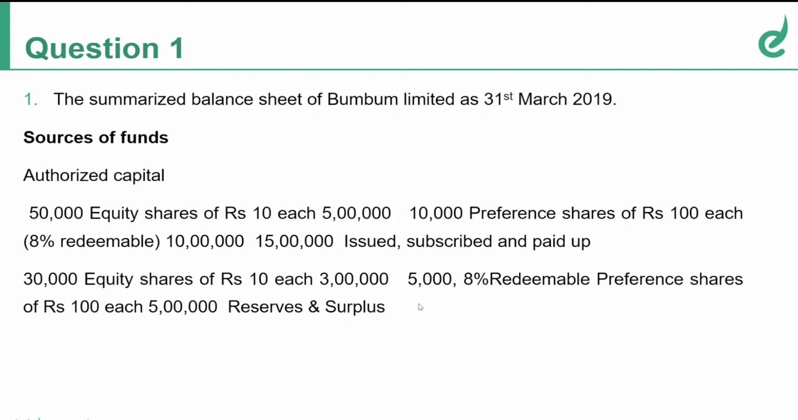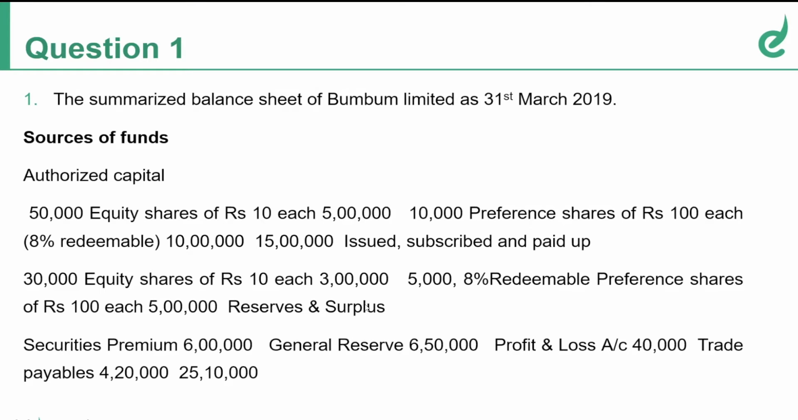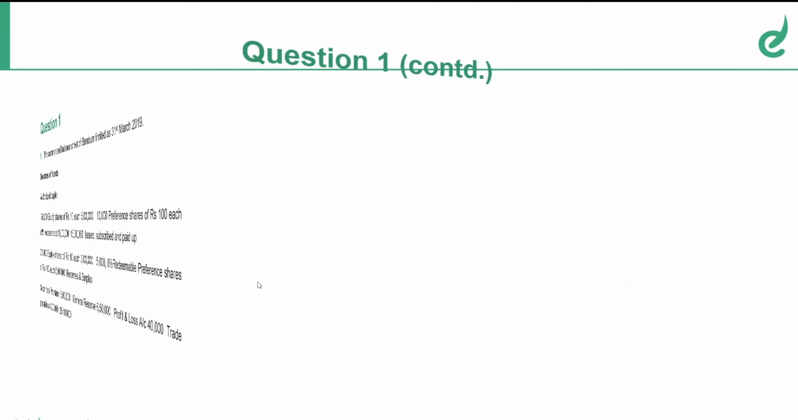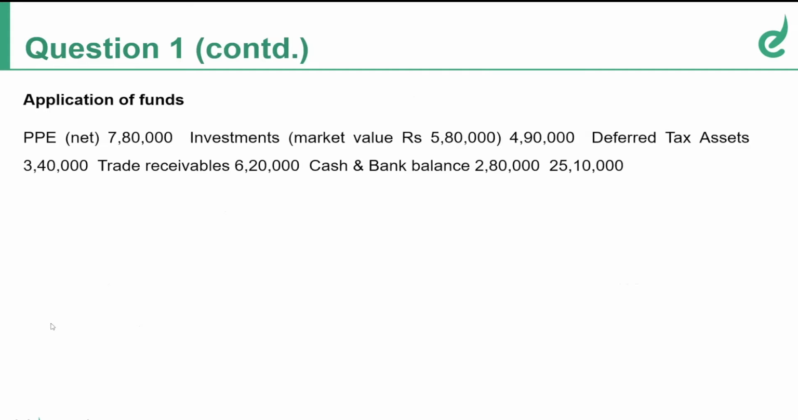Now issued and subscribed is 30,000 equity shares, 3 lakhs, 5,000 preference shares of 10 each, 5 lakhs. So what is the issued and subscribed capital? It is 3 plus 5, 8 lakhs, which is issued and subscribed. Right? Moving on to reserves and surplus. Securities premium 6 lakhs, general reserve 6 lakh 50, profit and loss account 40, and trade payables 4 lakh 20. You have your investments, PPE, which is property, plant and equipment, deferred tax assets, trade receivables, and cash and